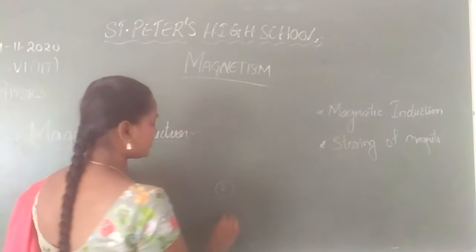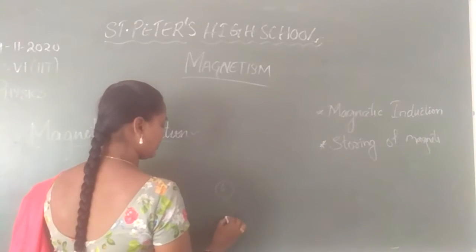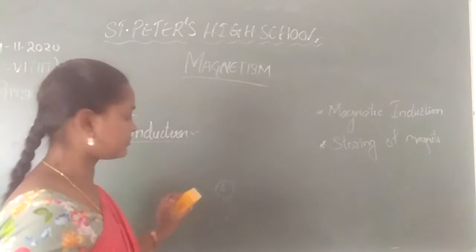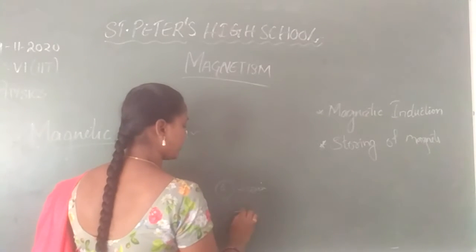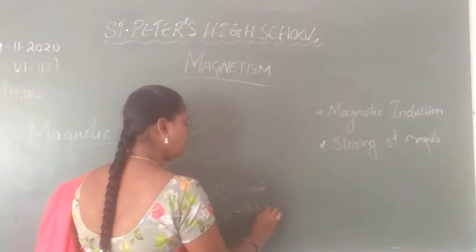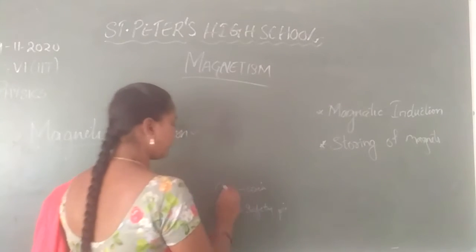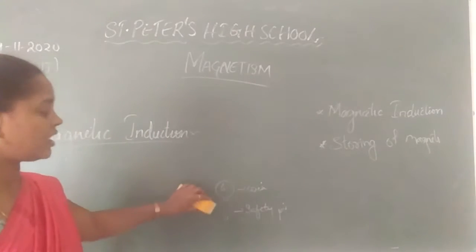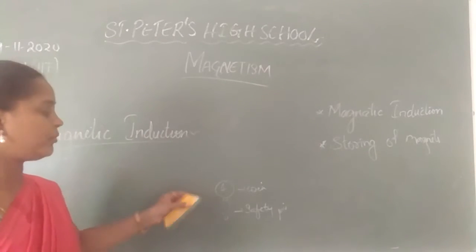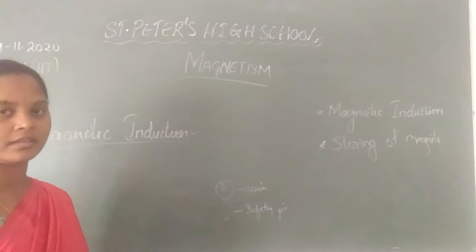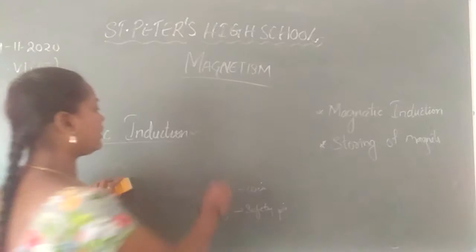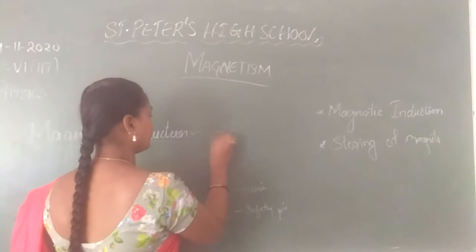Now attach a safety pin or iron nail to it. Will it attract? This is a 1 rupee coin, right? And this is a safety pin. Will the coin attract the safety pin? It will not attract because both are magnetic substances but not magnets. Yes or not?